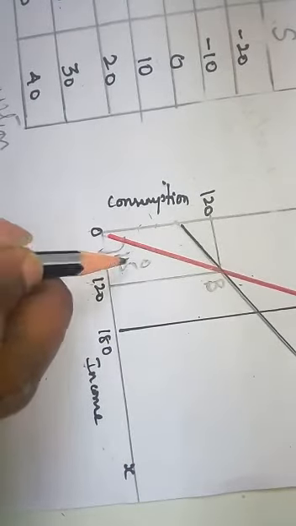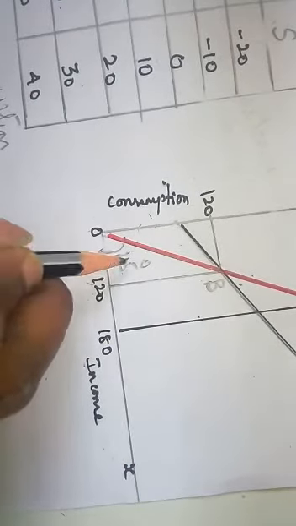This is the point on the C curve, the consumption curve. So the difference between the consumption and income will be saving.